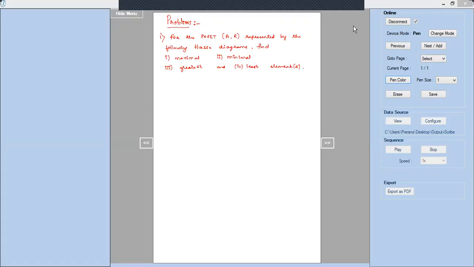Okay. So the Hasse diagrams are given in each of the four sub questions that I would like to do. I have taken up the Hasse diagram. So given the Hasse diagram, we need to find out the maximal, minimal, greatest and the least element. Okay. So we will do it one by one. So the first sub question in that, the Hasse diagram is given for us.